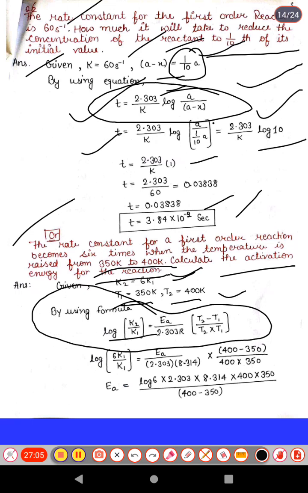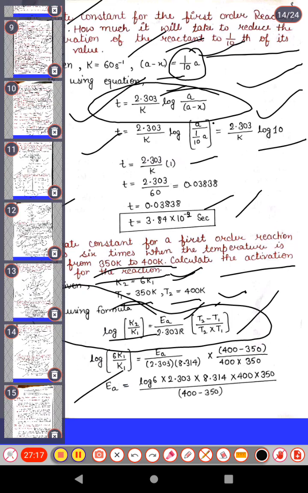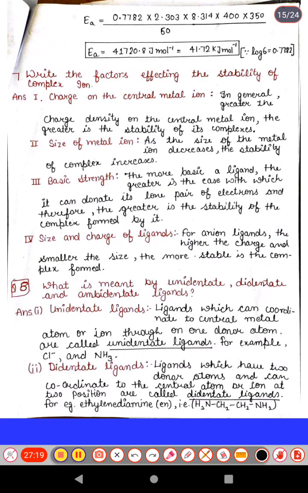By applying logarithm, it will give the value log k2 over k1 equal to E over 2.303 R times T2 minus T1 over T2 multiplied by T1. So put the value of all the components, and the activation energy Ea can be calculated, and this is the correct answer.